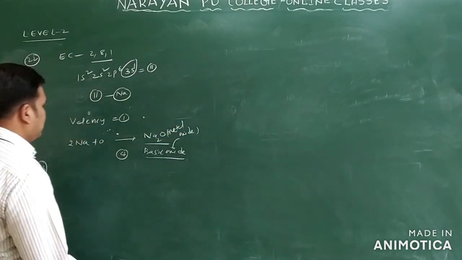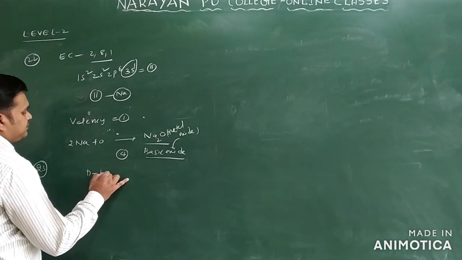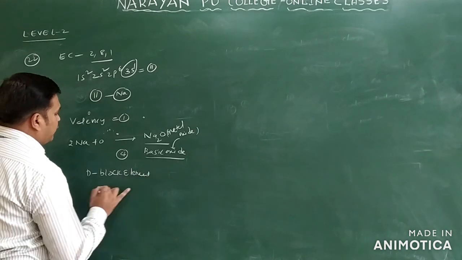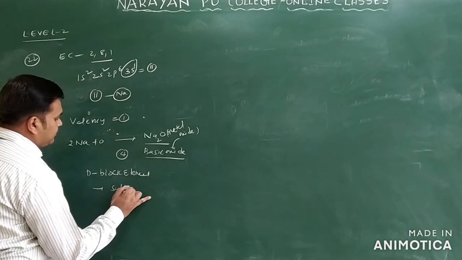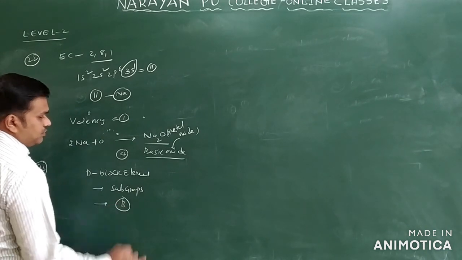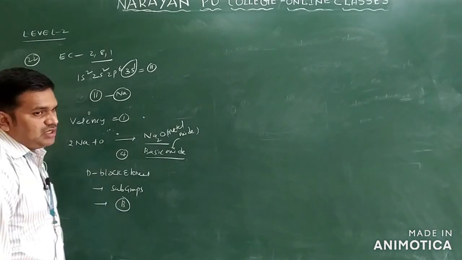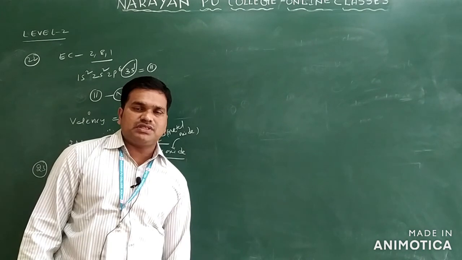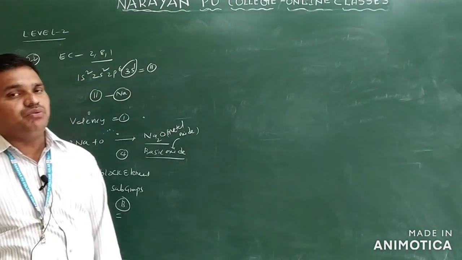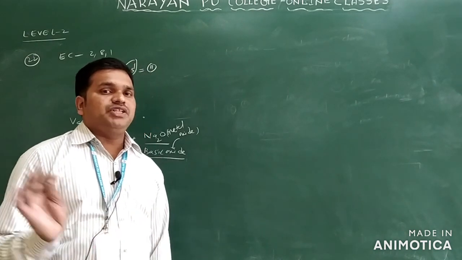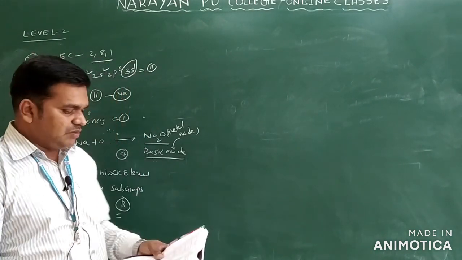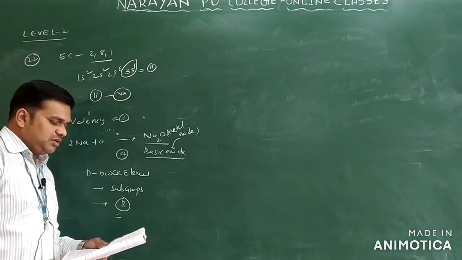You know, D block elements are generally in the form of subgroups only. B subgroups only. We can say S and P block elements are A subgroups only. D block elements come under B subgroups only. If you see the periodic table, you give the numbering like this: 1B, 2B, 3B, 4B, 5B, 6B, 7B and 8B only. So metals come under B subgroups only.